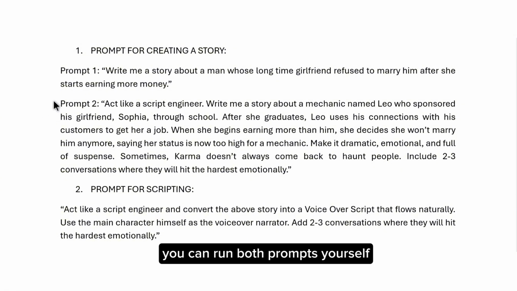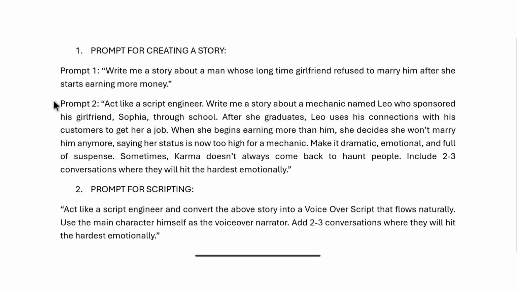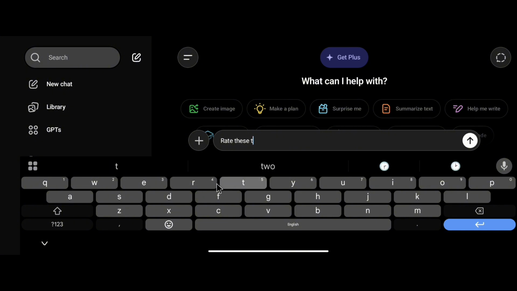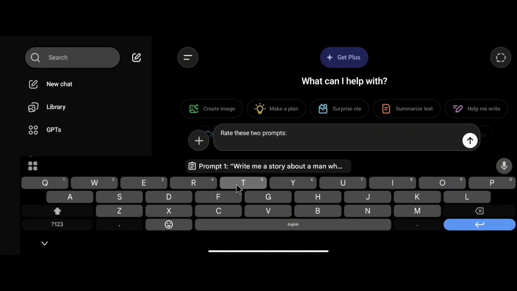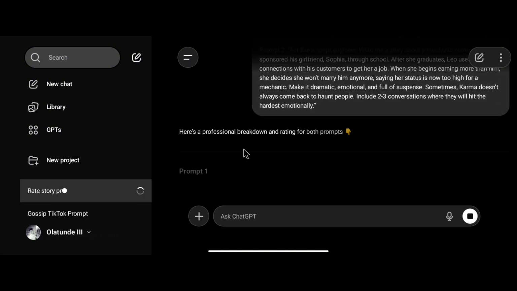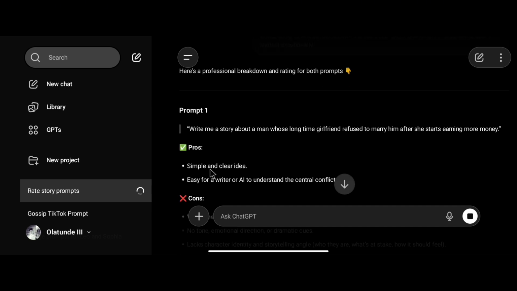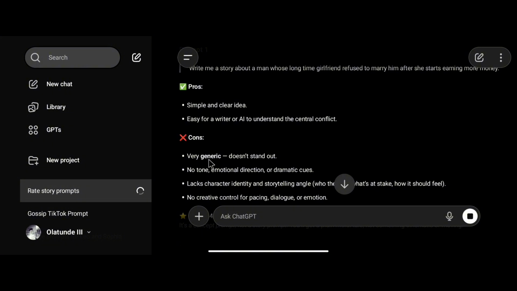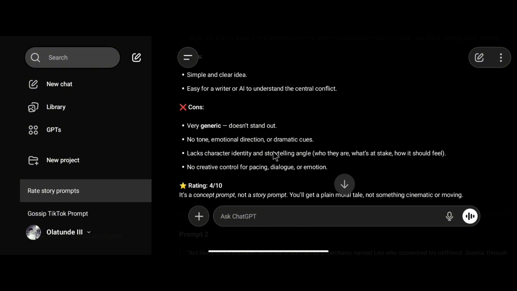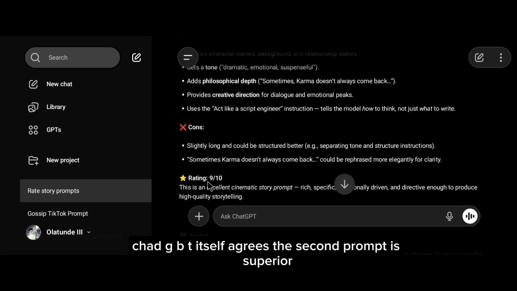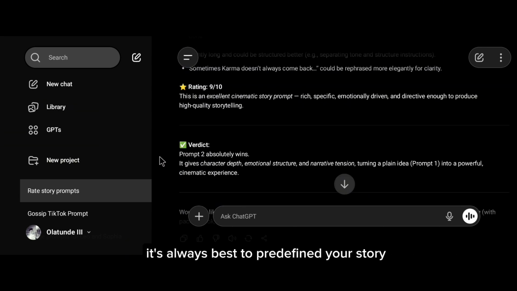You can run both prompts yourself and see the difference. I'll paste them into my ChatGPT now for a rating. And look at that response. ChatGPT itself agrees the second prompt is superior. It's always best to predefine your story. And you'll see later why I asked it to give the characters names.